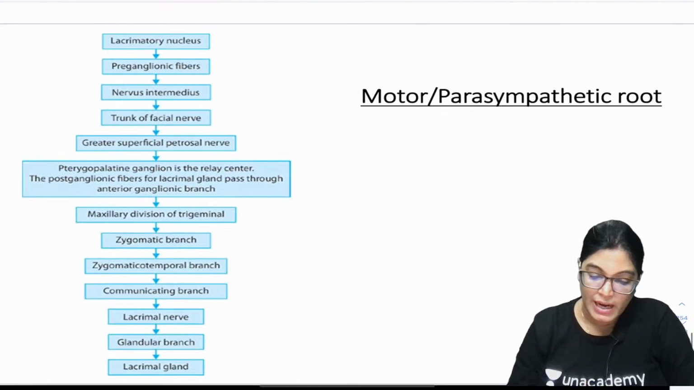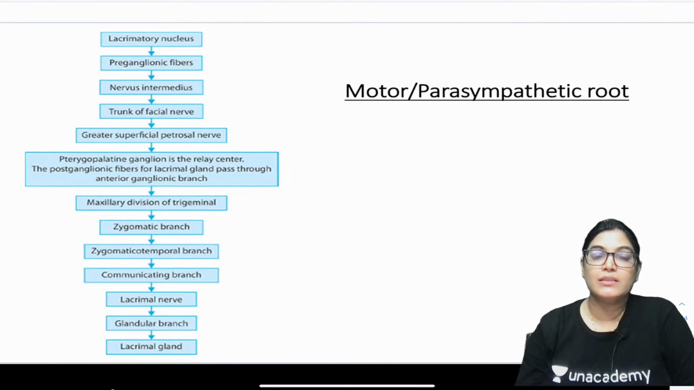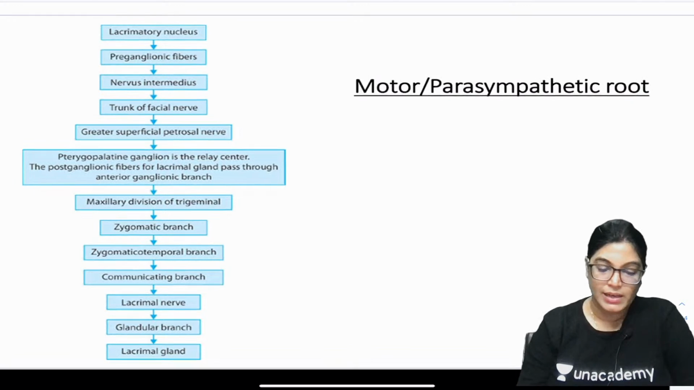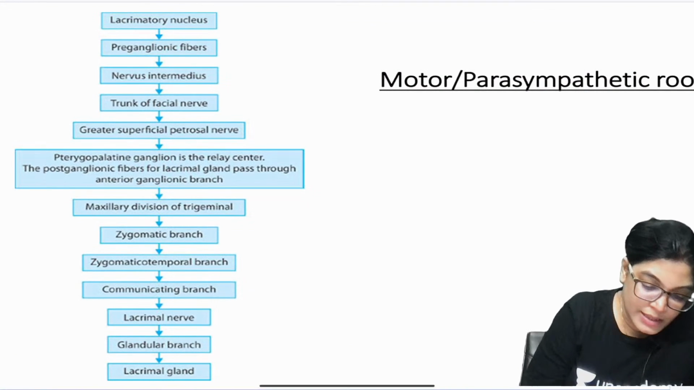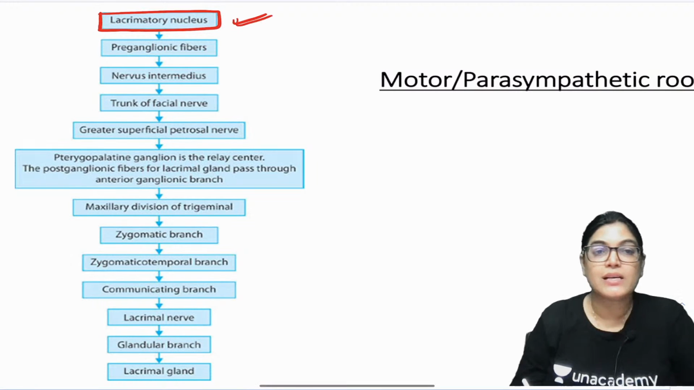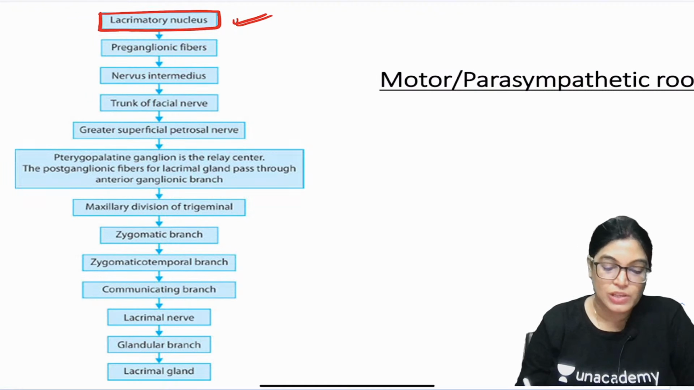For the lacrimatory gland, I want to explain one more flow chart. This is another diagram where you can appreciate the route of parasympathetic fibers for the lacrimal gland. Here, the preganglionic fibers are arising from which nucleus? Lacrimatory nucleus, lying very close to the superior salivatory nucleus.